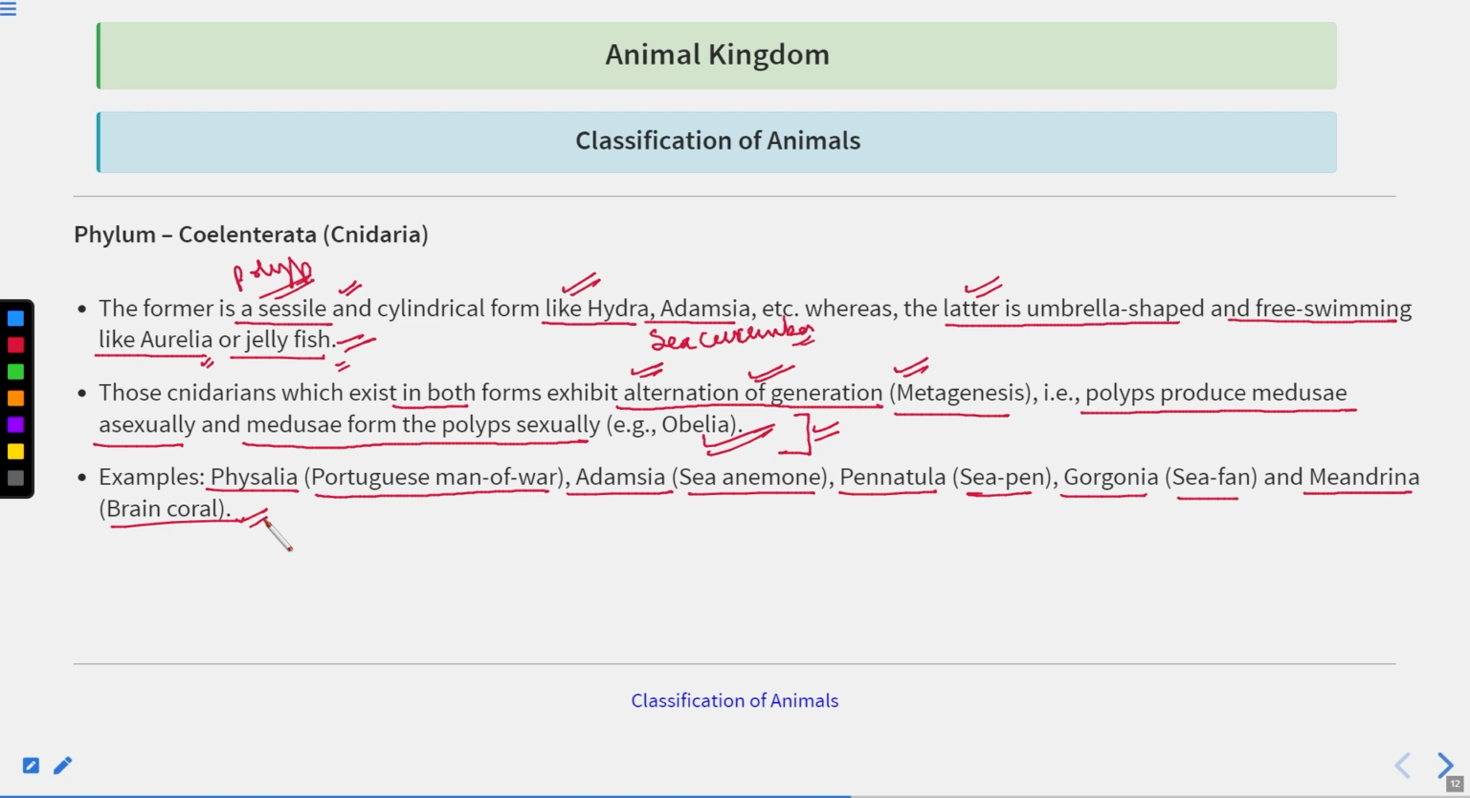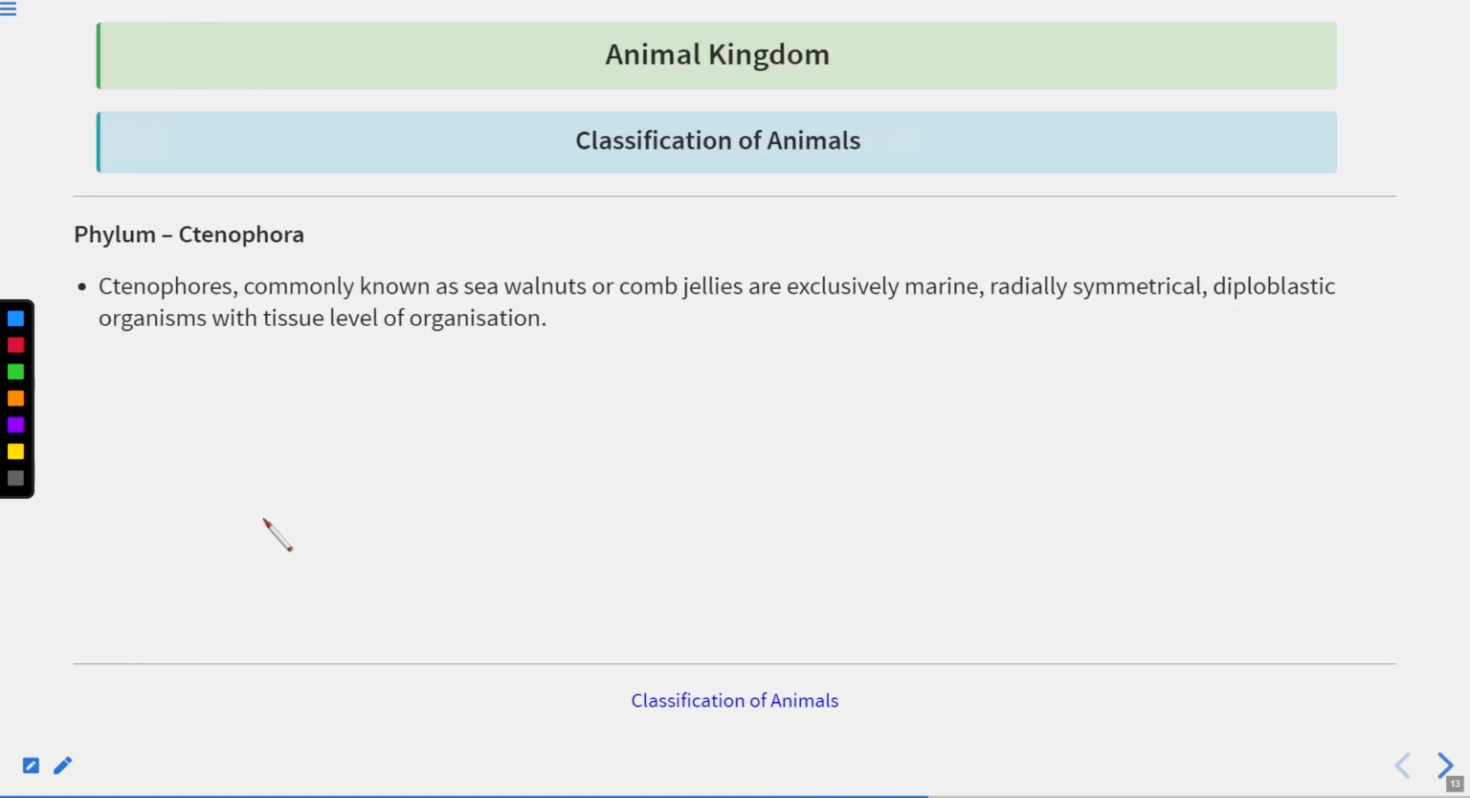So in column one, they can give the scientific name, and in column two, they can give the common name. Now you have to match. If you memorize this, then you can answer that. So this is very, very important. Next phylum is the Ctenophora. Okay, Ctenophora. So Ctenophores are commonly known as sea walnuts or comb jellies.